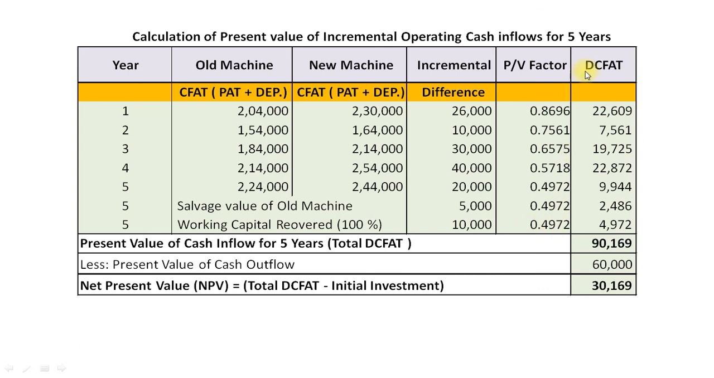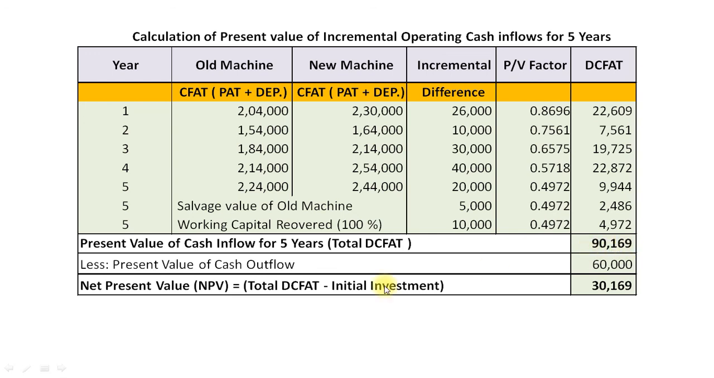And finally we will calculate DCFAT, that is discounted cash flow after tax, that is incremental cash inflow multiplied by PV factor. So first year end it is 22,609. By the end of second year 7,561. By the end of third year 19,725. Fourth year 22,872. Fifth year 9,944. Then 2,486 and 4,972. So our total discounted cash flow after tax by the end of 5 years would be